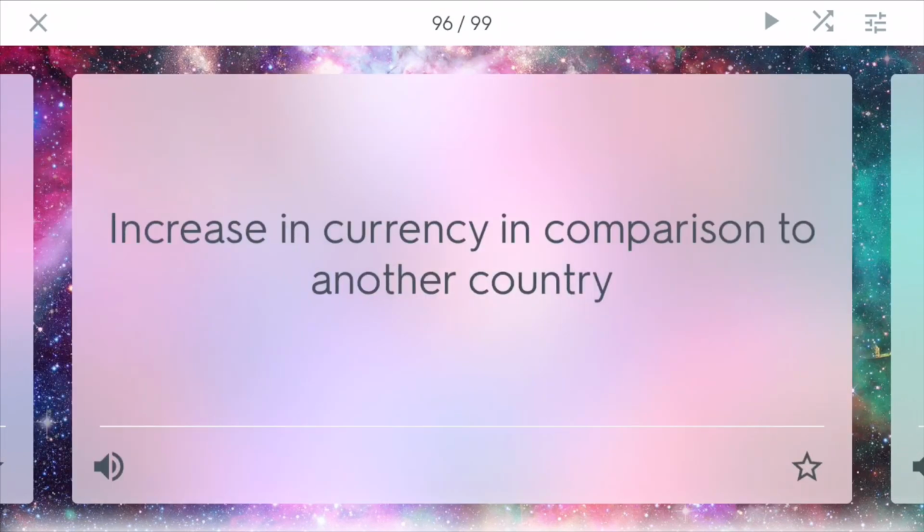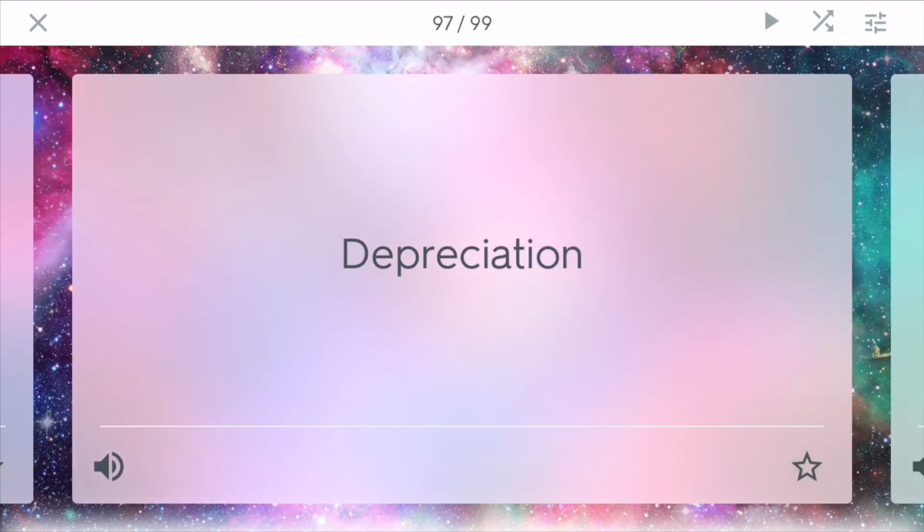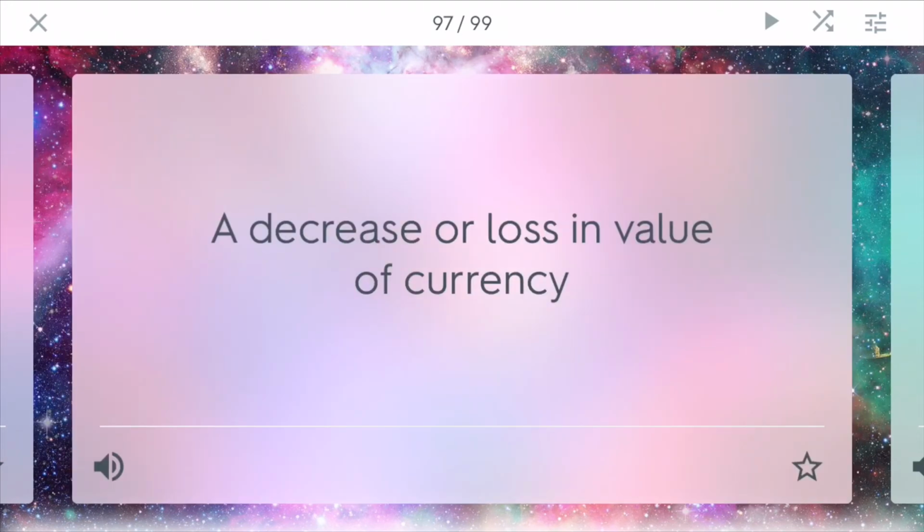Appreciation. So common currency, it can appreciate in different markets. So an increase in currency in comparison to another country is when money appreciates. You want money to appreciate because then it starts to worth more. Depreciation is the opposite of this. This is when there is a decrease or loss in value of currency. So if you start to have more of a certain currency in the market, that will cause inflation and that will depreciate a type of money. Or if another country's currency starts to be worth more, yours might start to be worth less.